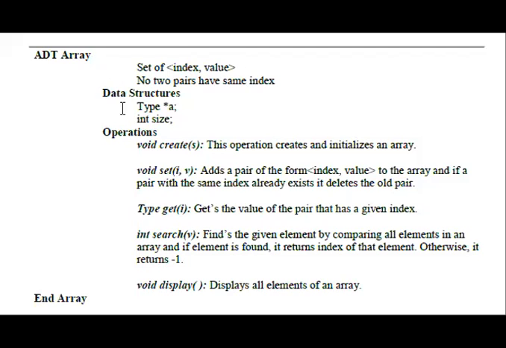This is one of the pseudocodes for creating an array. In a data structure, we have to set the index and value, and declare the data type and class. Then operations can be performed by the get member function, set member function, and Index array. These are the pseudocode to follow for the array operation by using C.